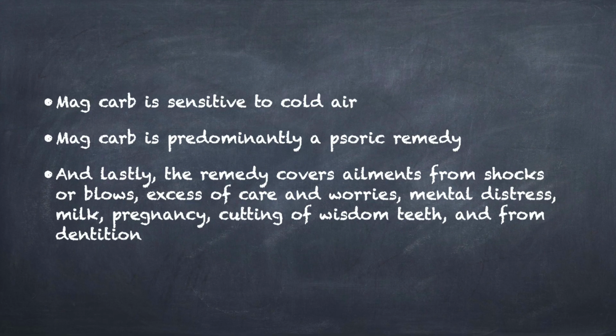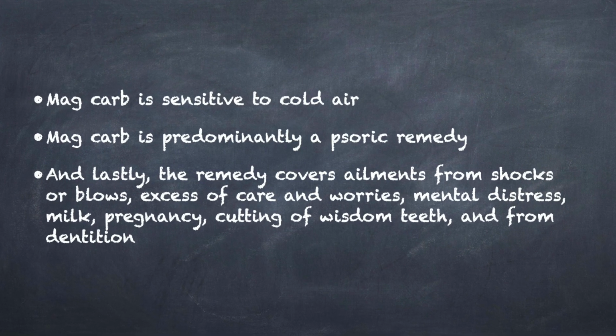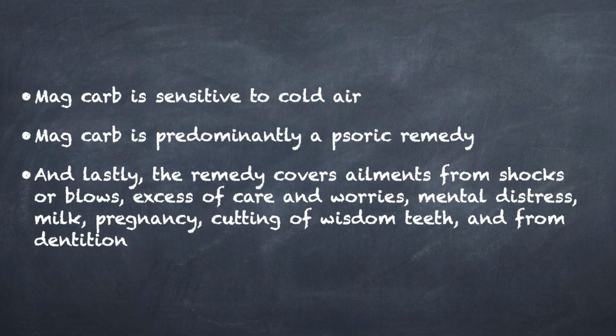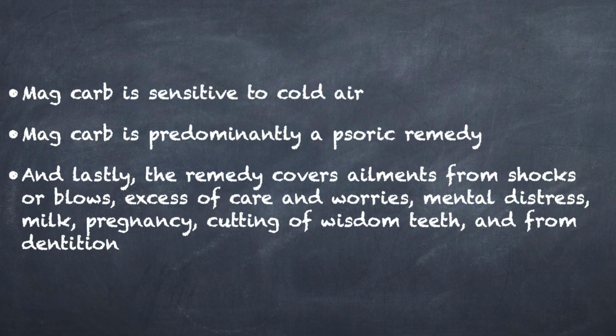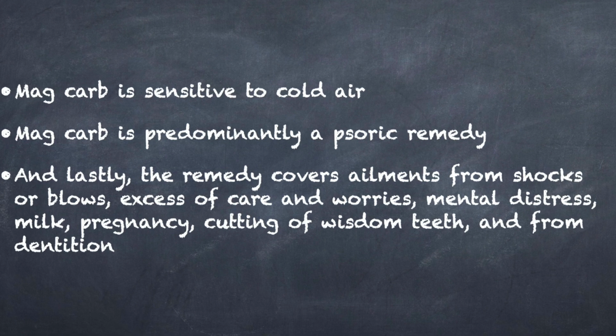And now, if we talk about its dominant miasm, Dr. Kent has mentioned in his lectures on homeopathic Materia Medica that Mag carb is a deep-acting and long-acting medicine related to the older and deeper psoric sickness. Now, let's understand what causes all the ailments in this remedy. You will see that there are ailments from shocks or blows, excess of cares and worries, mental distress, milk, pregnancy, cutting of wisdom teeth, and from dentition.